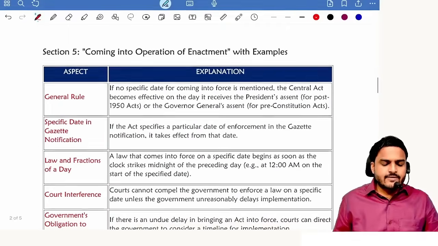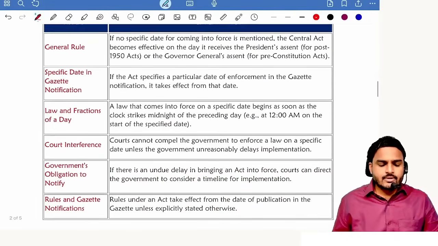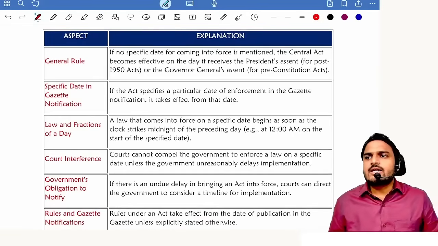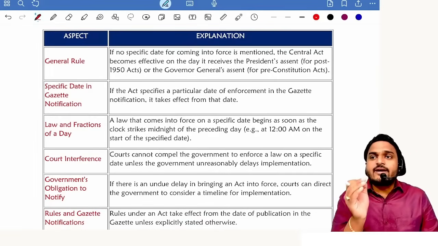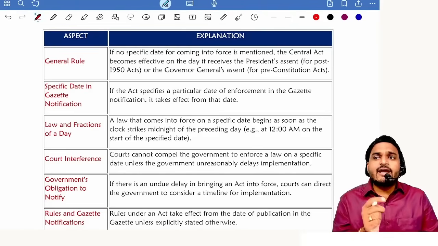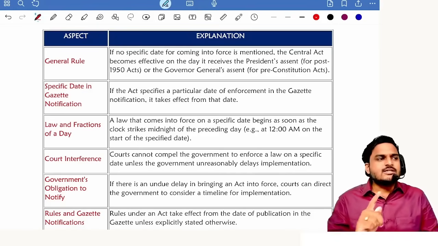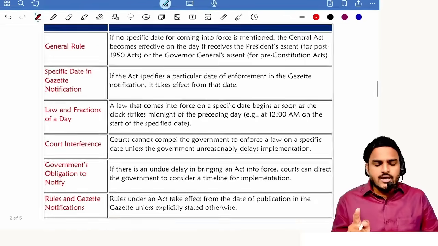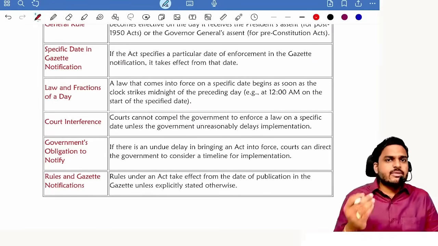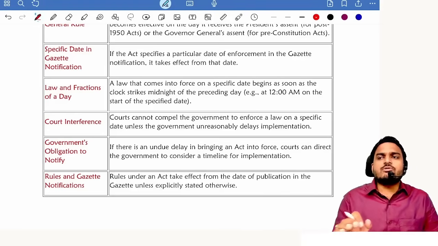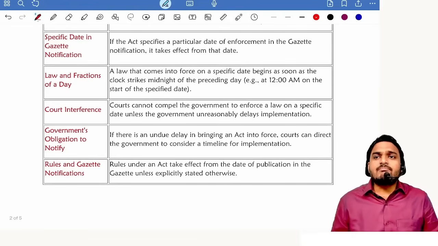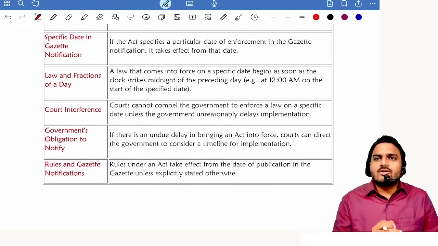Next, coming to section 5, coming into operation of enactment. General rule: if a date is specified in the notification, then from that specified date onwards, the act comes into force. If nothing is specified in the notification, then the date when it received the consent of the President of India is the date of commencement. And it will apply from 12 o'clock, that day, when the day starts, midnight 12 o'clock. So from that point onwards, the provisions will apply. Clear? Everyone. Now tell me, can court command government to implement laws? No.